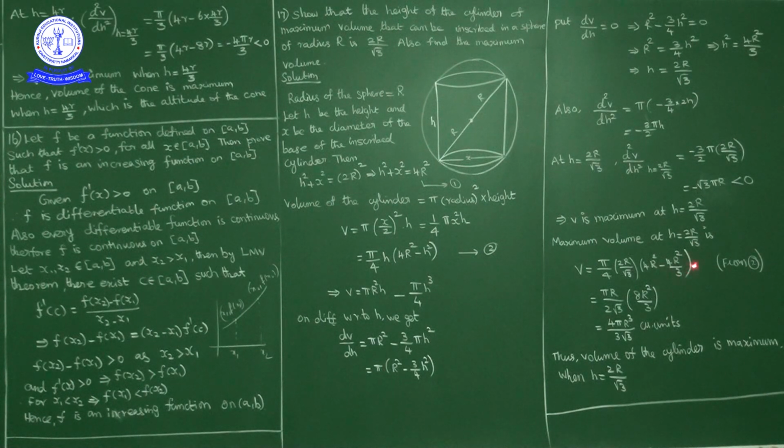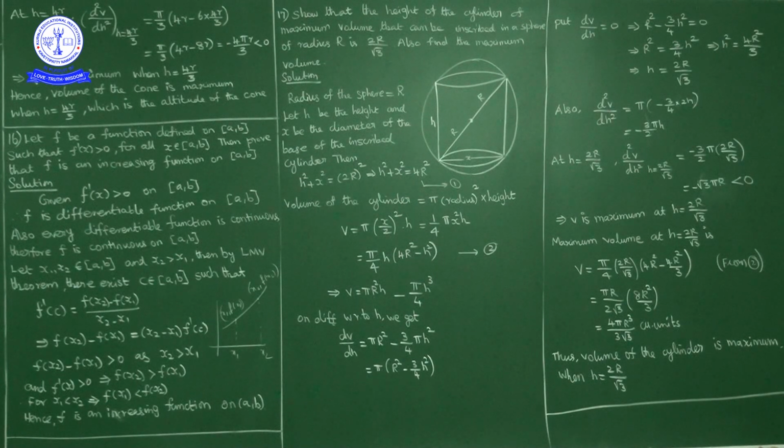Take LCM, which is 3: 12r square minus 4r square, 8r square by 3. Any cancellation here? 2 ones, 2 fours, so 4 pi r cube upon 3 root 3 cubic units. So volume of the cylinder is maximum when h is equal to 2r by root 3, and the maximum volume is 4 pi r cube upon 3 root 3 cubic units.